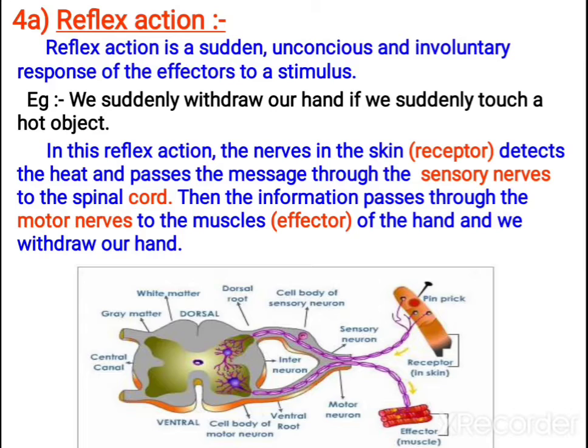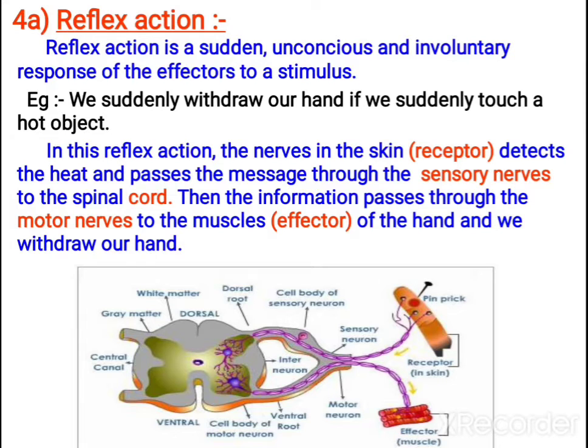So here the reflex action is a sudden, unconscious and involuntary response of effectors to a stimulus. It is sudden, unconscious, so without thinking it will happen. An involuntary response of effectors, meaning muscles and glands. For example, if you are seeing some tasty food, your saliva secretion starts. That is reflex action. If you get the smell of food also, you will get salivary secretion. That is also reflex action.